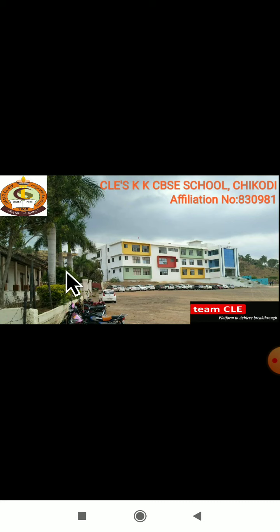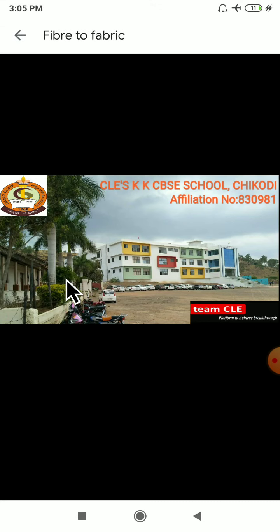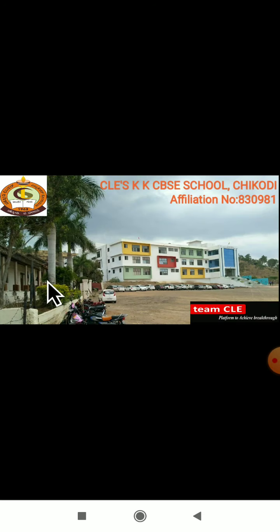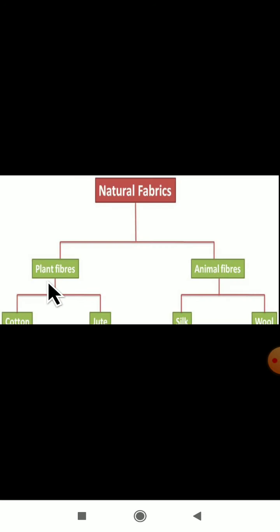Dear students, as you all know, in the previous video class we started with the third lesson, Fiber to Fabric. What have we learned till now? There are two types of fibers: natural fibers and synthetic fibers. Natural fibers are again divided into two types: plant fibers and animal fibers.